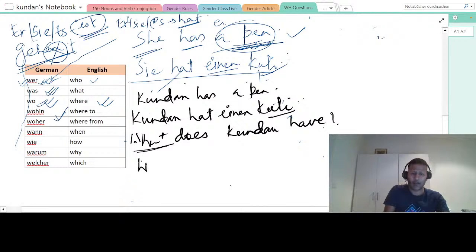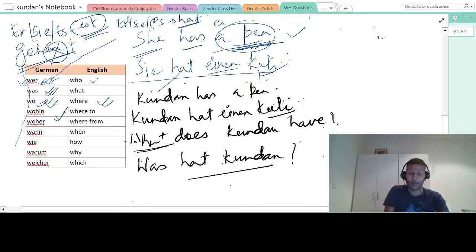So how will you form the sentence? Was hat er, was hat Kundan. Or you can say what does he have, so you will just say was hat er. You should not take the name two times, right? He's already saying what does Kundan have, so you can say was hat er. So what is he holding in his hand, right? I will say a pen.